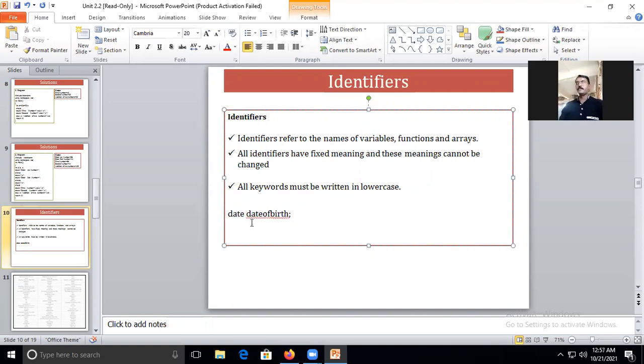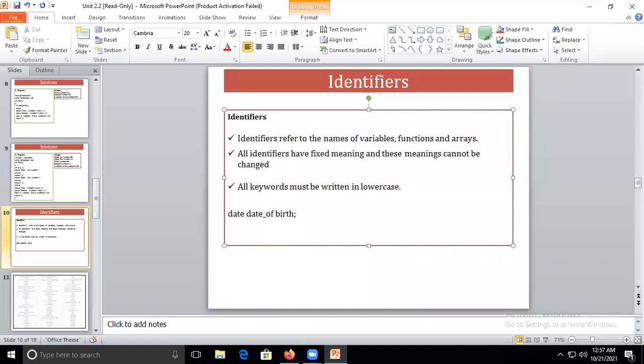Now check: this is not a valid identifier. According to our rule, I cannot create a variable or identifier which includes a space in between. If you wish to differentiate the words, you need to connect them with an underscore, this way.